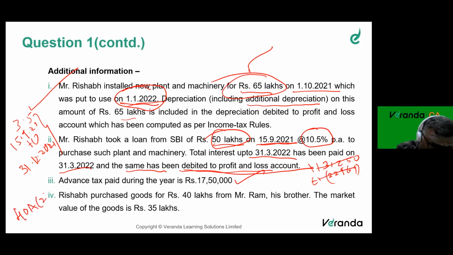Section 40A subsection 2: payment to relatives. Any payment to a relative is acceptable. You can buy from your brother, but buy as per market value. Where you are paying in excess of market value, that excess will be disallowed. So I will add to the profit by 5 lakhs.